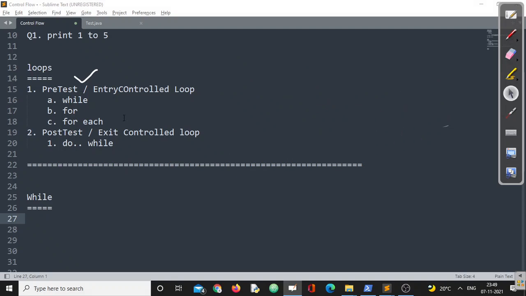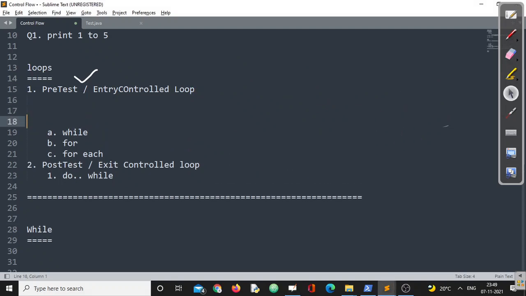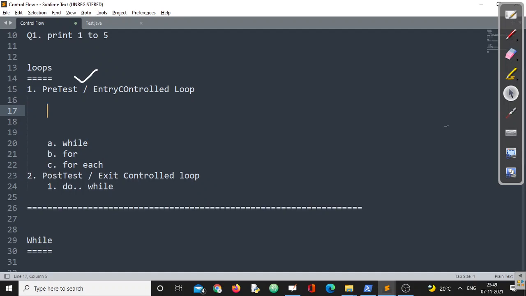So you can add a point here. What about this pre-test? Let us add a few points into that. In pre-test, what is going to happen, and in post-test, what is going to happen, right? So here we can say the condition is always present at the top of the block. Which block? The block which needs to be executed repeatedly, right?